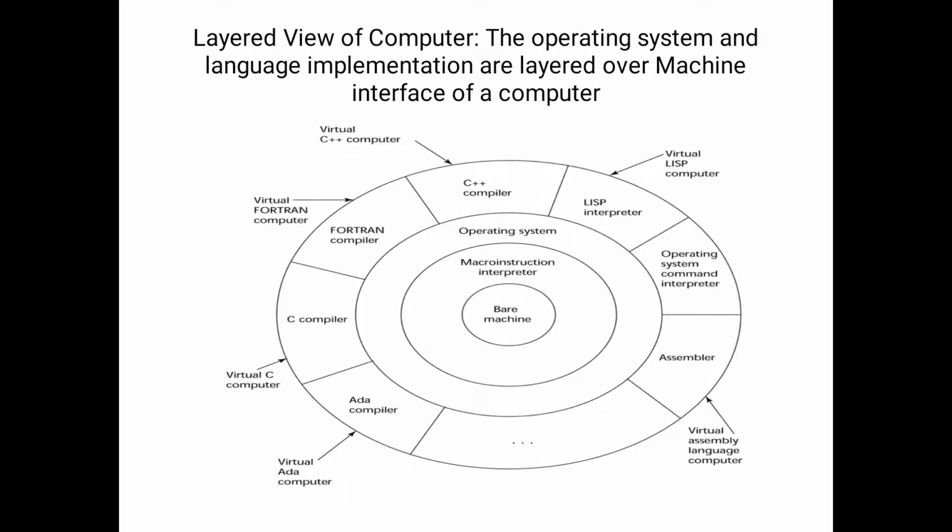What are the instructions in the program? What are the main parts in the program? We have to compile the program. Compile means to search for errors. If there is any error in the program, we have to fix it, and after compiling we get the result. So this is the layered view of the computer.